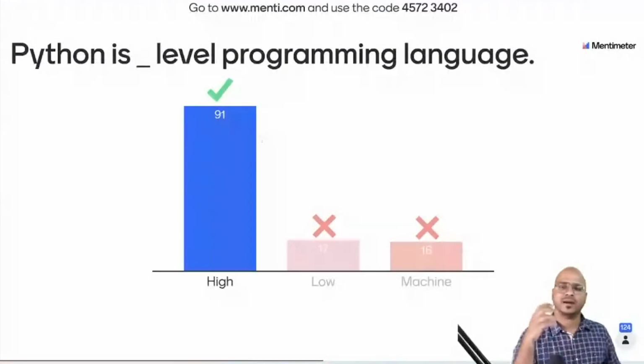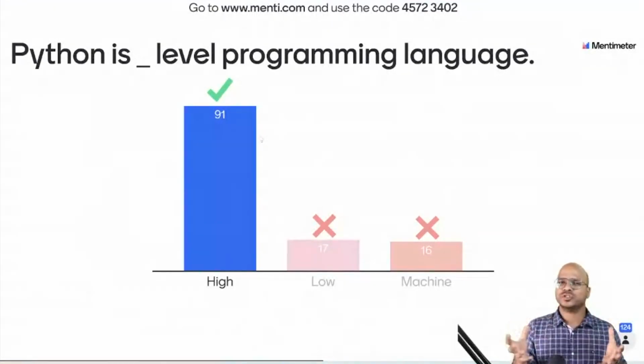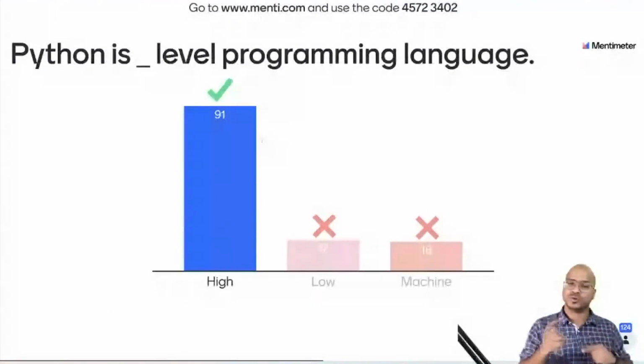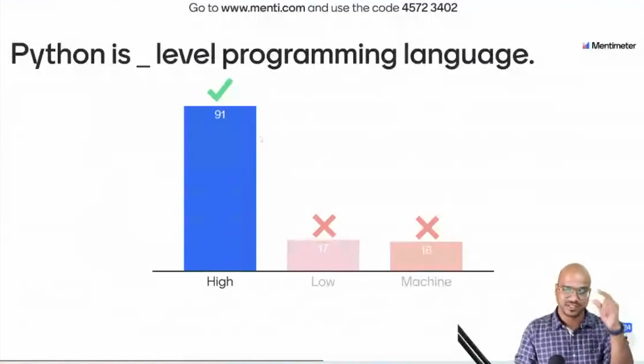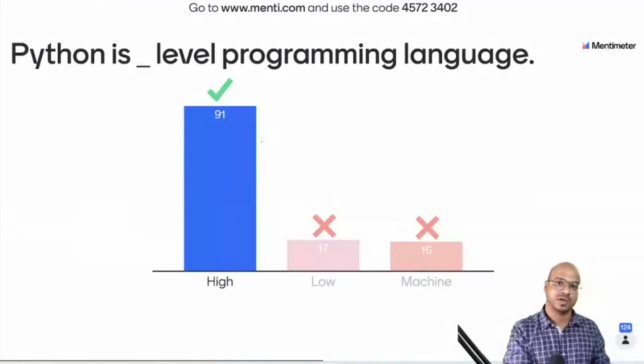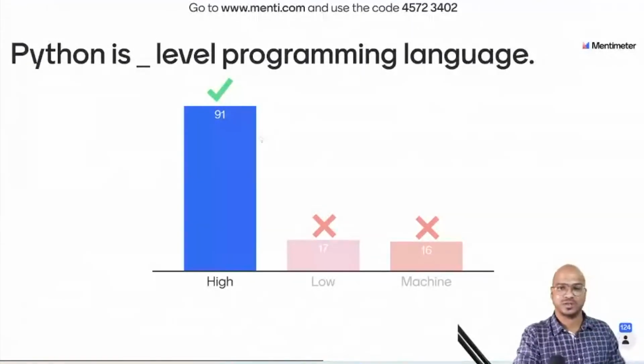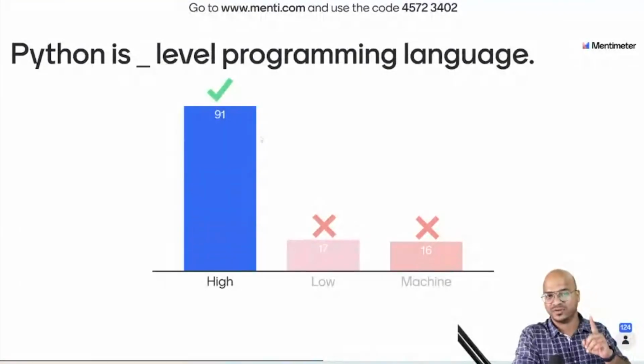Now, what do you mean by a high-level language? See, what do you do in software development? You build software, right? So basically, you are asking your computer to do something which you want. That means you are instructing a chip, which is your CPU, to do something. But which language will you communicate with? Is it Hindi, English, Sanskrit? You're not sure, right? So you have to speak in a language which your machine understands, and that is only one language, binary language, zeros and ones.